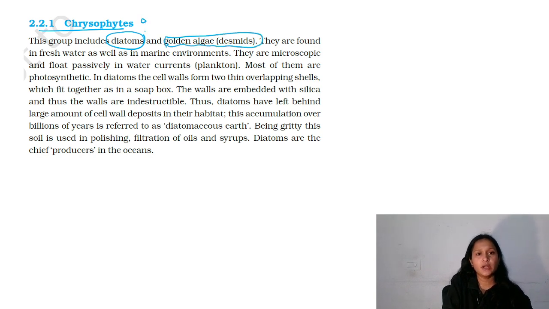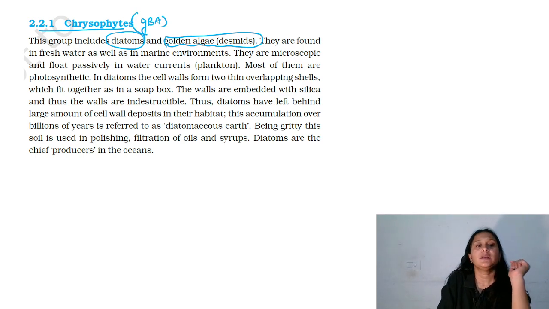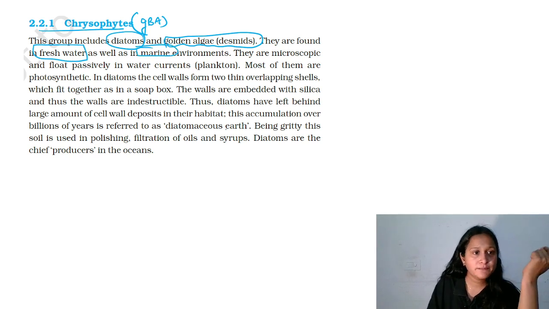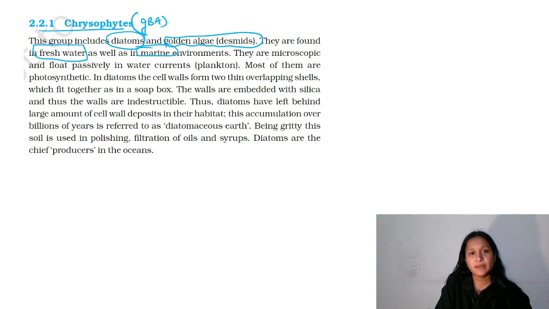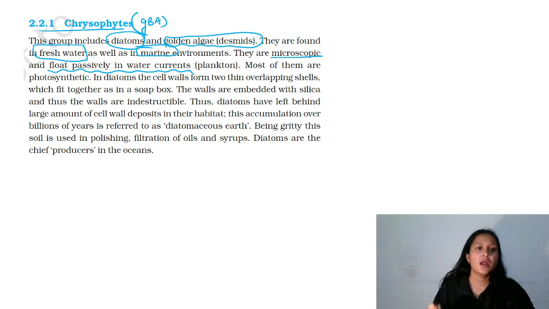So diatoms are golden brown algae and desmids are golden algae. Keep in mind. Alright. They are found in fresh water as well as in marine water. I told you this is very important. This point I missed. They are microscopic and they float passively in water currents. They don't have any flagella, so they are passively floating in the water current. Most of them are photosynthetic.